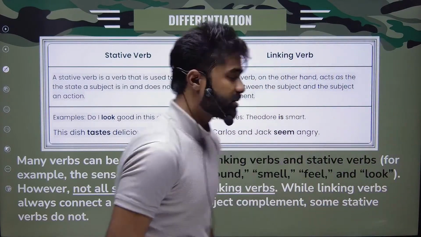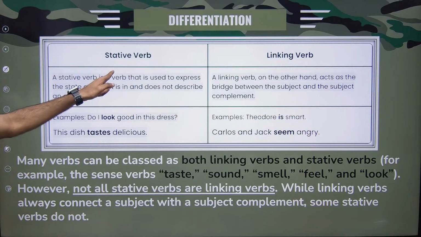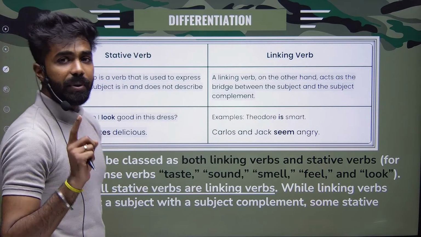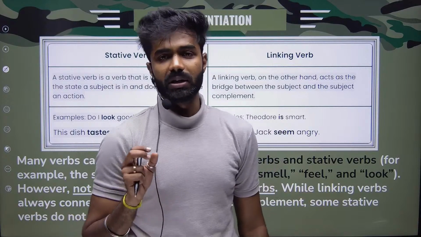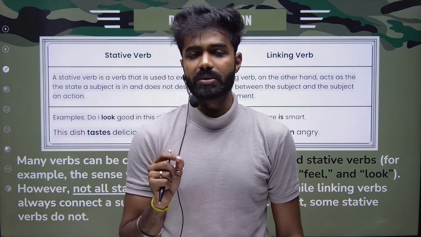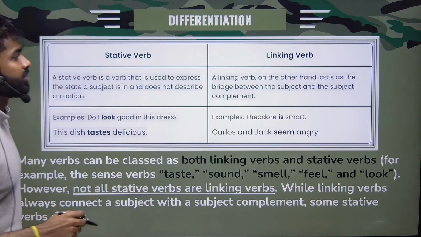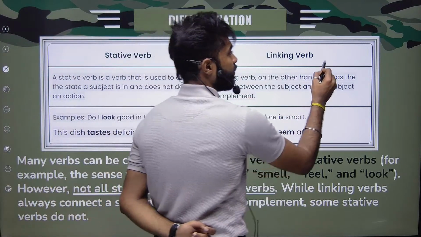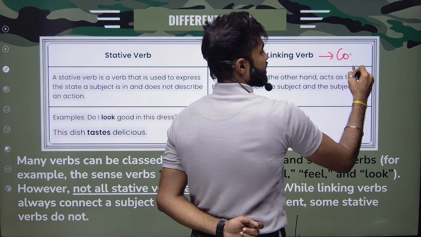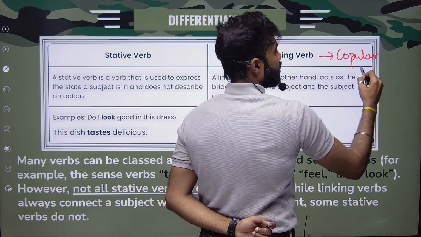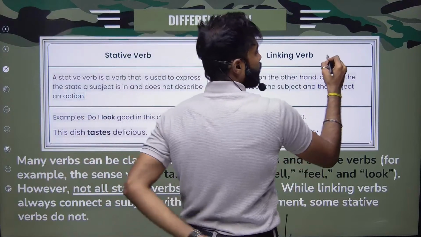All right, thanks. See, differentiation: stative verb and linking verb. In the previous class, while teaching adverbs and other things, I told you what linking verbs are. What is the other name of linking verb? I told you in the last class. It is copular verbs.